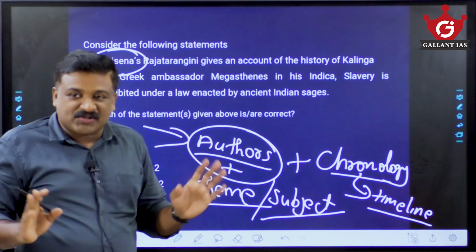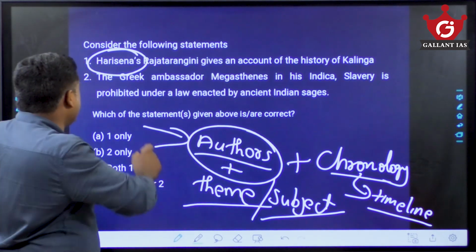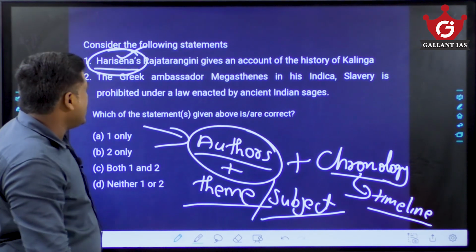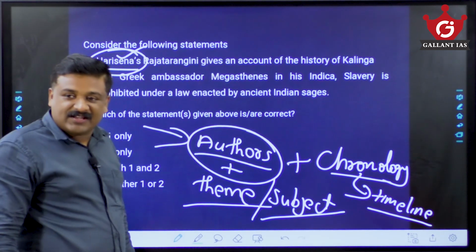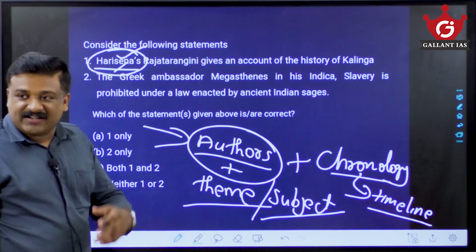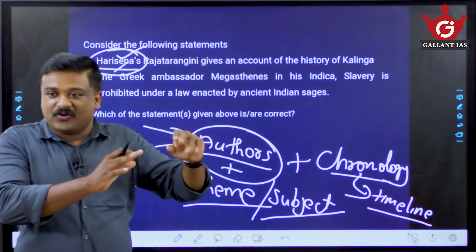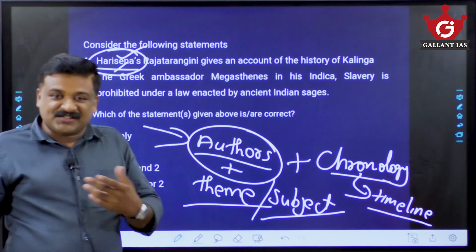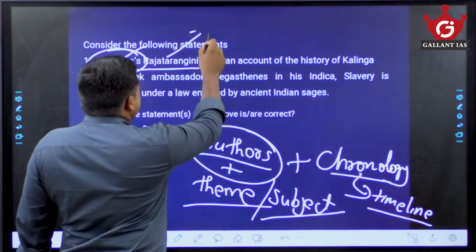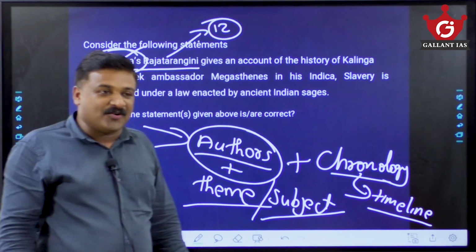So we know that Harisena is Samudragupta's court poet, and Rajatarangini is something different. Harisena belongs to the Gupta Empire, that is maximum 4th or 5th century AD. Rajatarangini is India's first ever Indian historical text, written in the 12th century AD, and it is by Kalhana only.